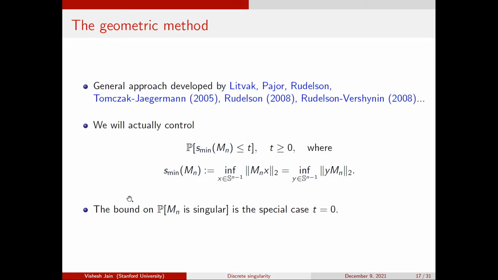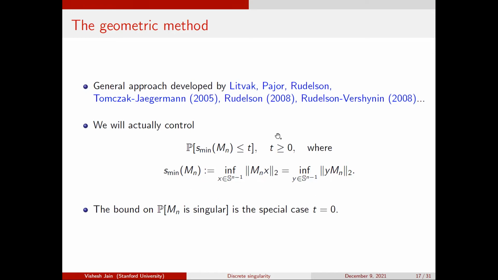But actually, what will happen is that we'll end up controlling the tail of the smallest singular value. Okay, so firstly, this is how the proof goes. In this case, the whole point is to prove the result about the singularity and to understand why the matrices are singular. But generally, controlling the tail of the singular value is more important than bounding the singularity probability for many applications. And this is, I guess, how the field really started.